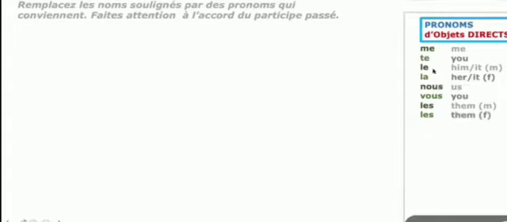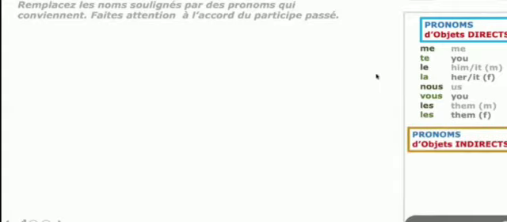And these are the direct object pronouns. Okay, remember all the things. Just mug it up. And indirect object pronouns. The indirect object pronouns in French are me, te, lui, nous, vous, leur. See the difference. Me, te do not change. Nous, vous will not change.